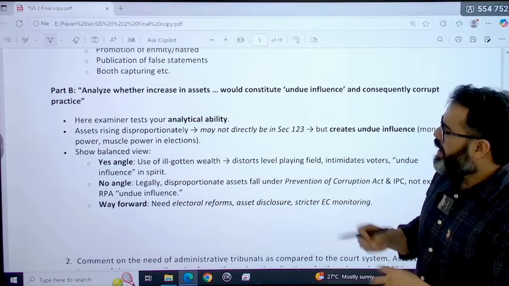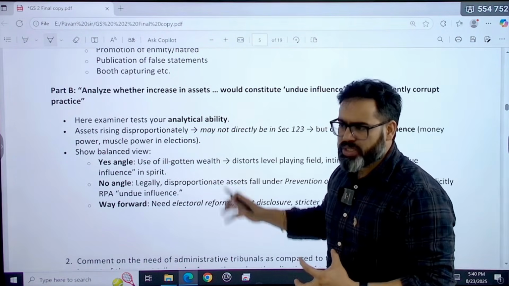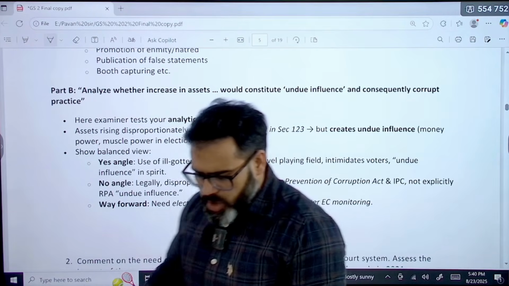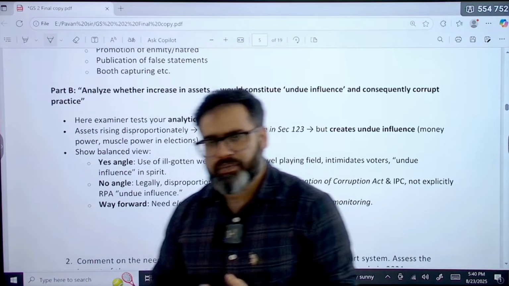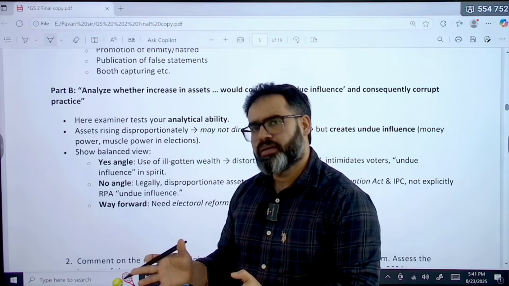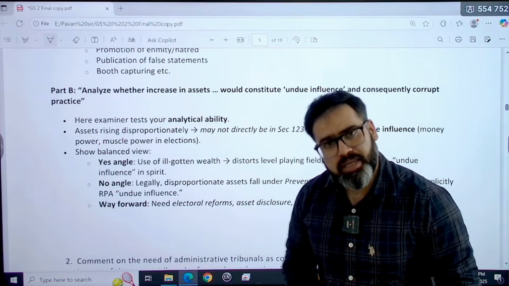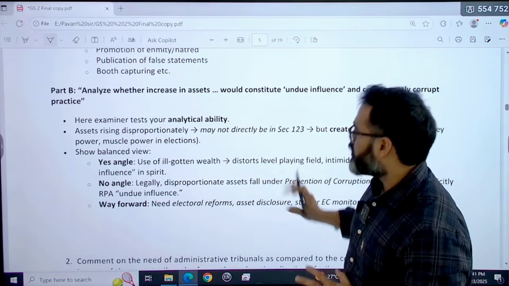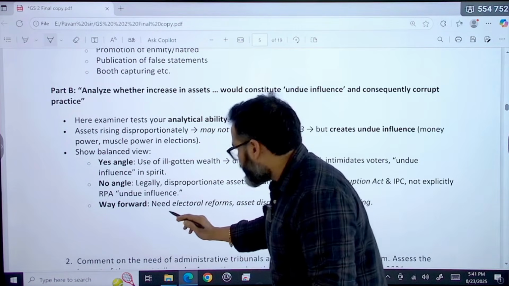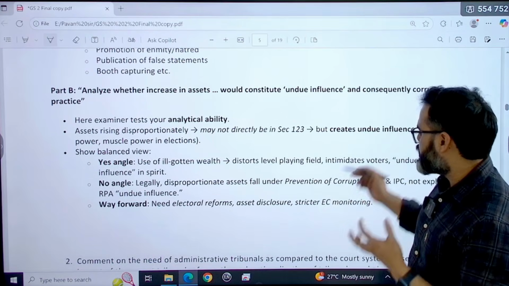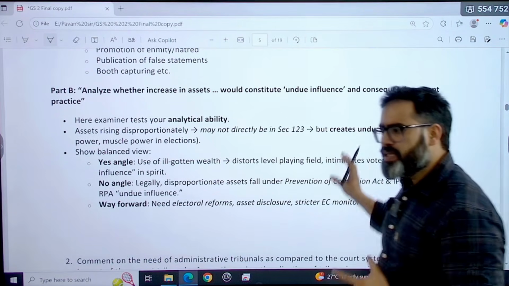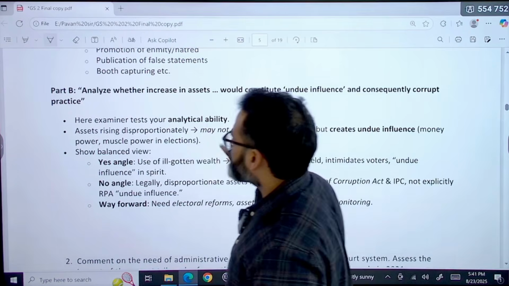Whatever disproportionate assets there are need to be covered basically under the Prevention of Corruption Act, not under the Representation of People's Act, but it is still unethical. That angle you have to write. For the way forward, you can mention the need for electoral reform, asset disclosure, and strict Election Commission monitoring. These things need to be there. So that was question number 1.